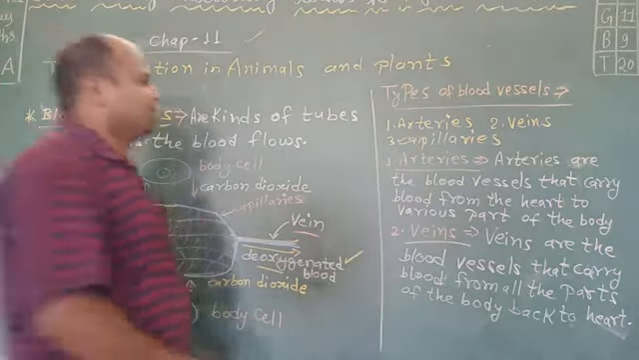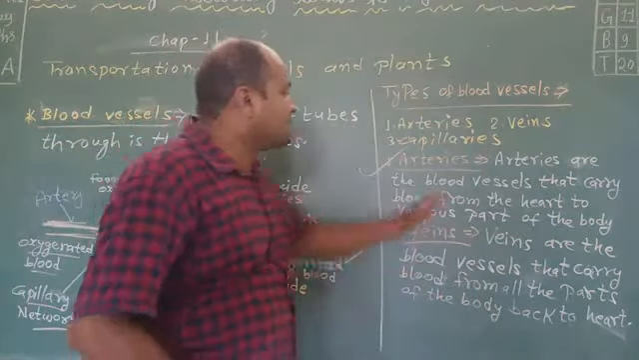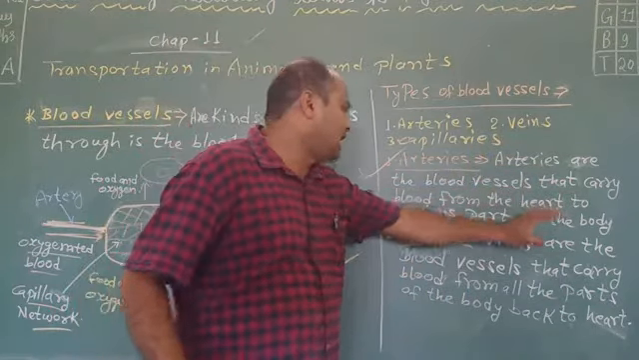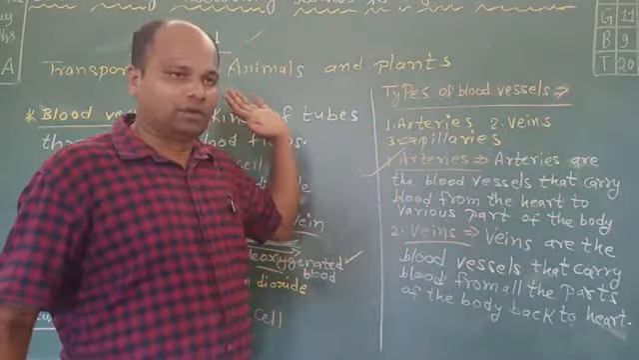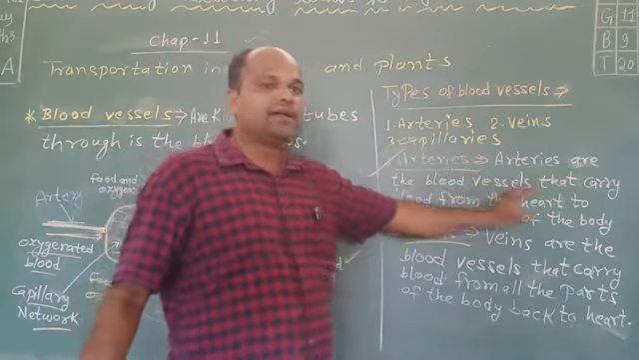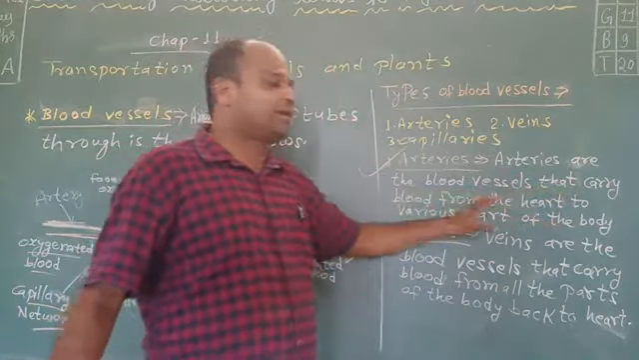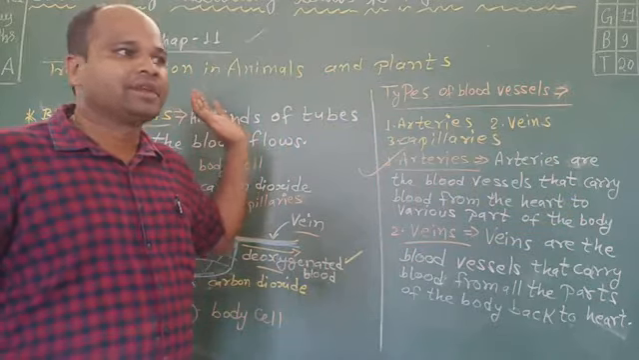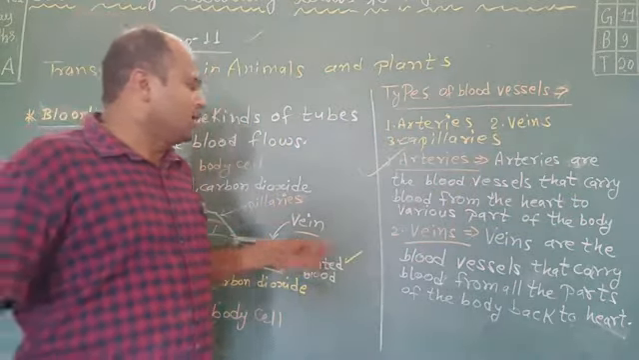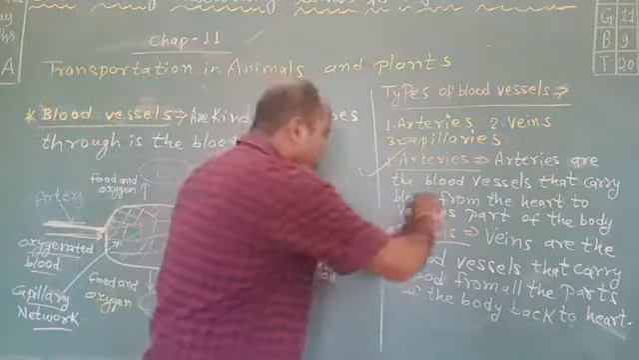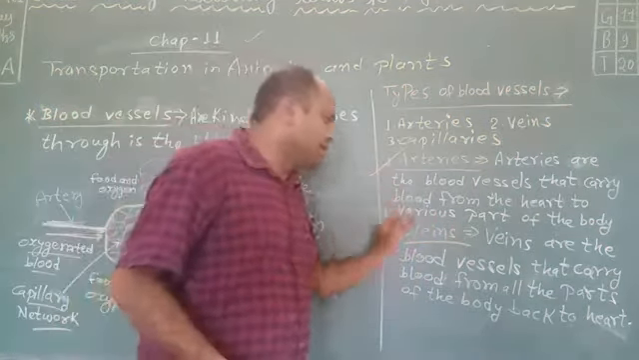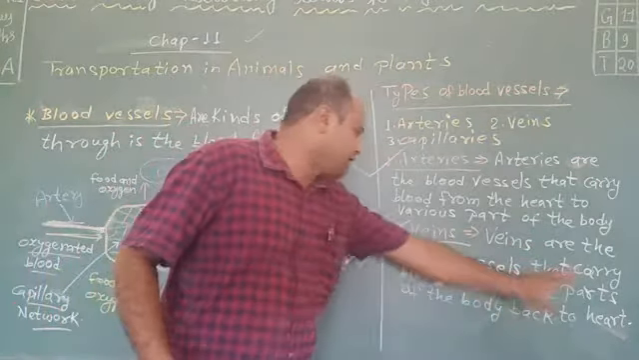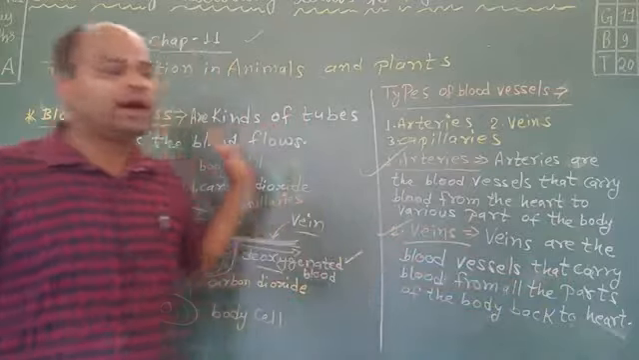So students, what about arteries? Arteries are the blood vessels that carry blood from the heart to various parts of the body. Any doubt, anyone? No, sir. Next are veins. Veins are the blood vessels that carry blood from all the parts of the body back to the heart.